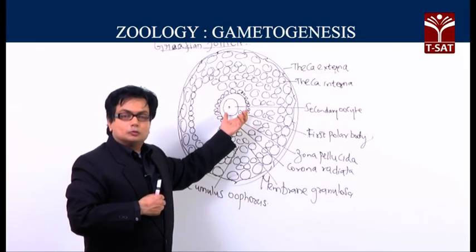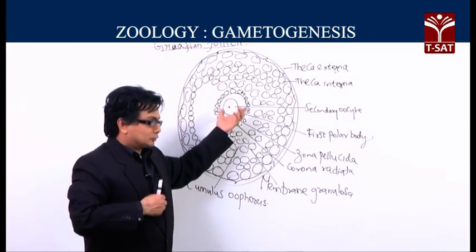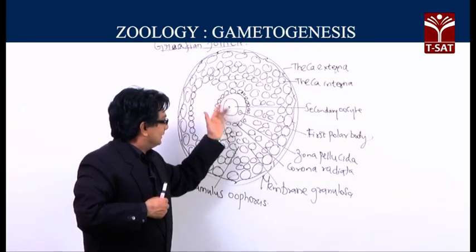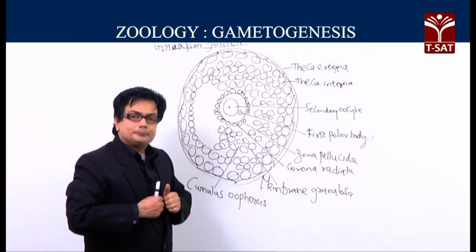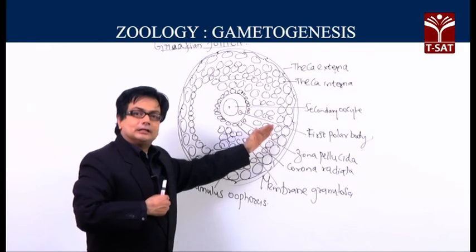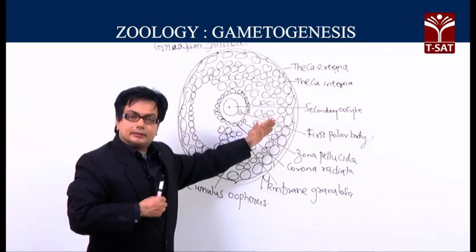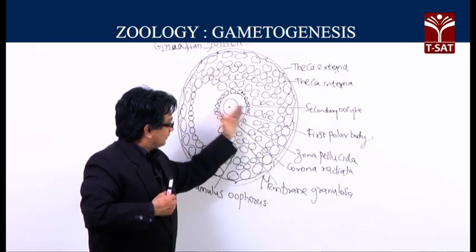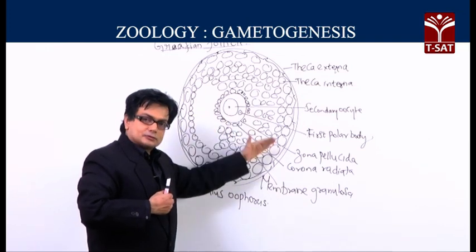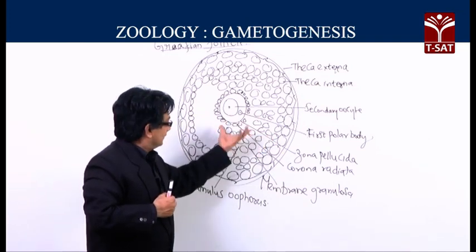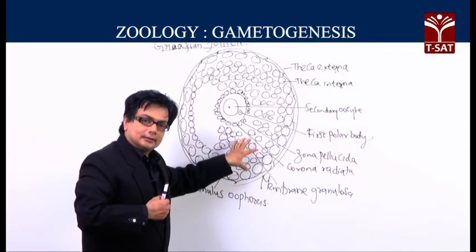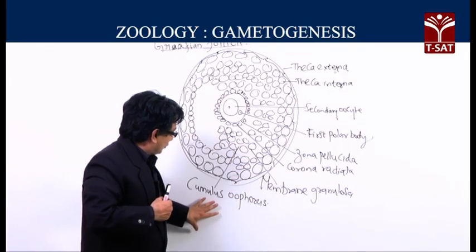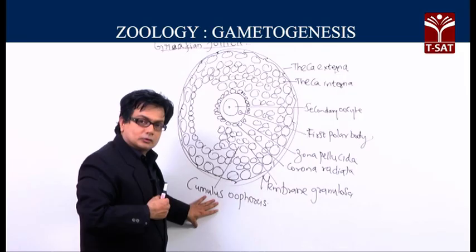The secondary oocyte with the zona pellucida and corona radiata will be slightly moving away, and we call it an eccentrically placed secondary oocyte. At that time, when it is moving away or present very far from the center, an eccentrically placed structure, then this group of cells which are here, which are supporting, are sometimes called by the word cumulus oophorus.